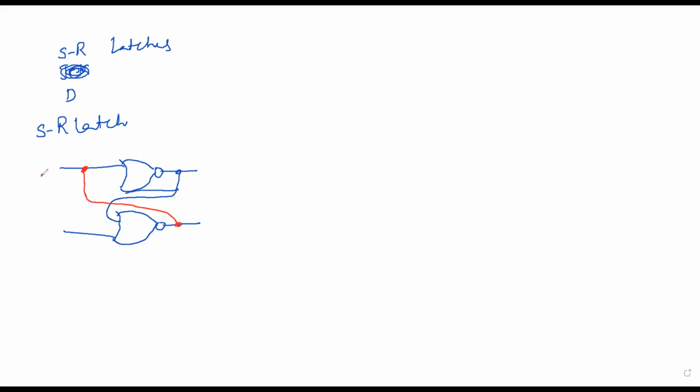I'm calling this R. This is S. This is my output Q. This is my output Q bar. Now let us see the truth table of your NOR gate.